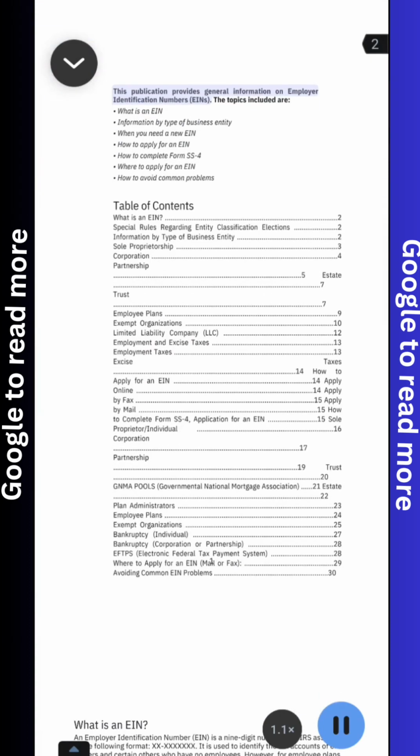This publication provides general information on Employer Identification Numbers (EINs). The topics included are: what is an EIN? Information by type of business entity. When you need a new EIN. How to apply for an EIN. How to complete Form SS-4. Where to apply for an EIN. How to avoid common problems.